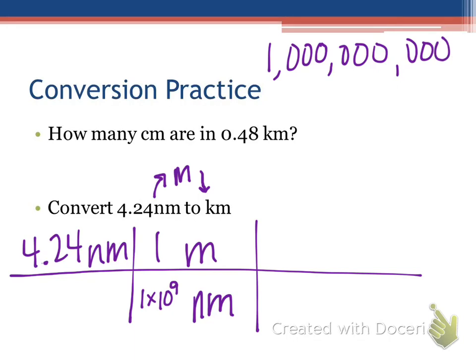That's how many nanometers are in a meter. Okay, so I think that's 1 billion. That's a lot, right? And I know we're not super familiar with scientific notation, so that's what that's saying. 1 times 10 to the 9th, that's how many nanometers are in a meter. Okay, so nanometer is an extremely small unit. It's 1 billionth of a meter.